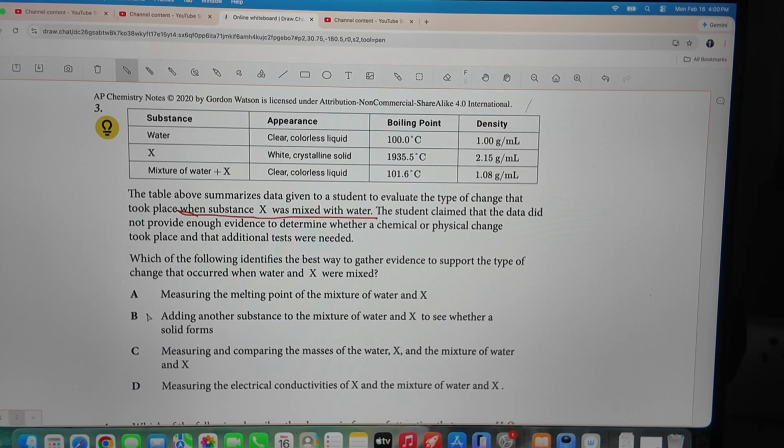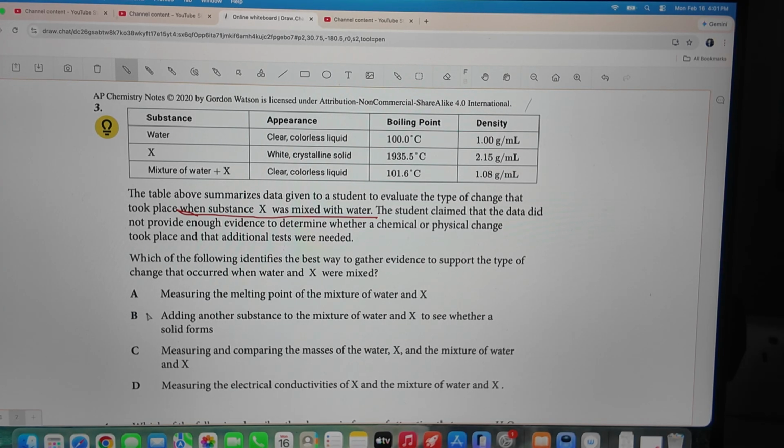A phase change would be a physical change, right? Because in a phase change, a physical change, you don't break any covalent bonds. So let's see, measuring the melting point. It's not that, because the melting point of the mixture doesn't tell you if it's a pure substance, right? And we need to know which identifies the best way to gather evidence to support the type of change, right?